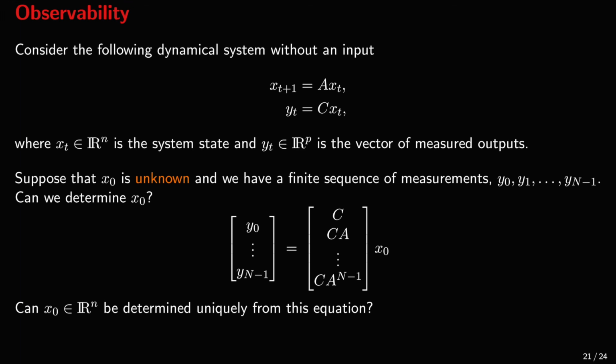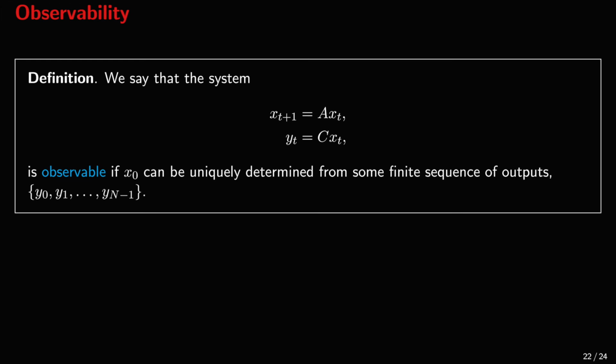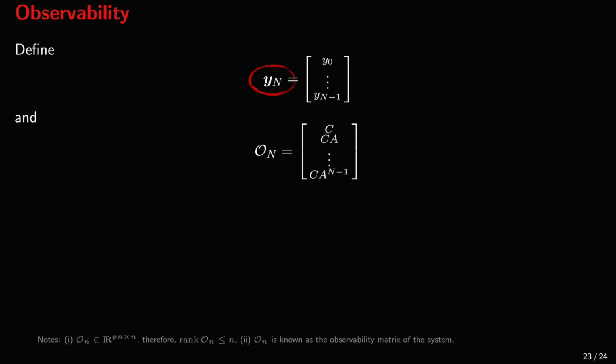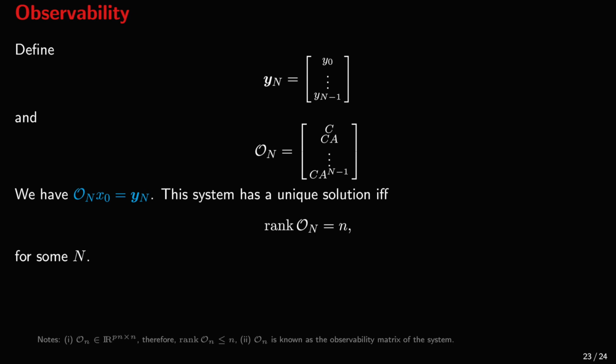We have that y0 is C x0, y1 is C A x0, and so on. So we ask whether we can solve this equation to determine x0. This leads to the definition of observability. We say that this system is observable if x0 can be uniquely determined from some finite sequence of outputs. We denote by y boldface N the sequence of outputs of length N. We also define the matrix big O subscript big N, shown here. We need to solve the linear system O_N times x0 equals y_N for x0.